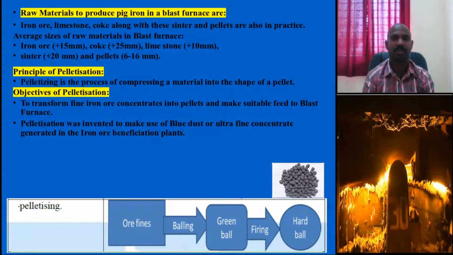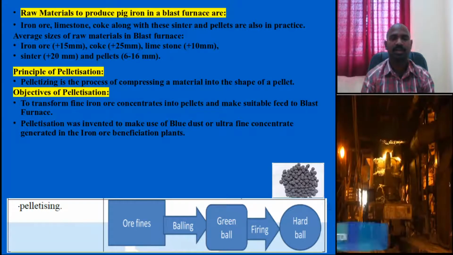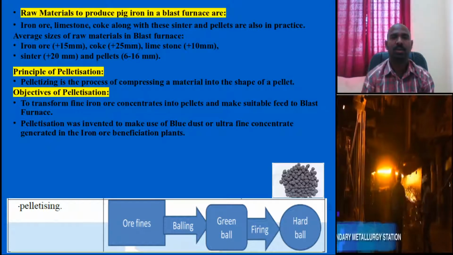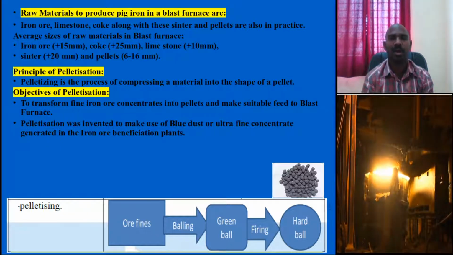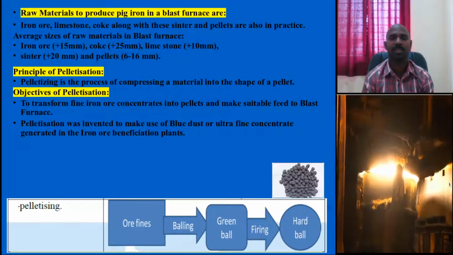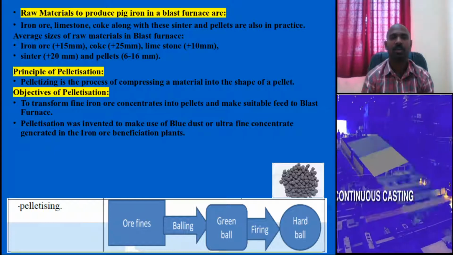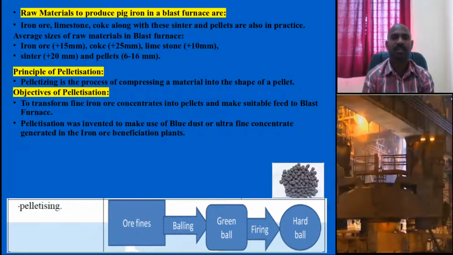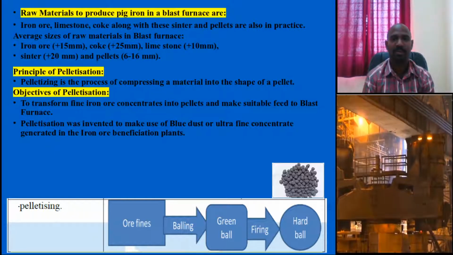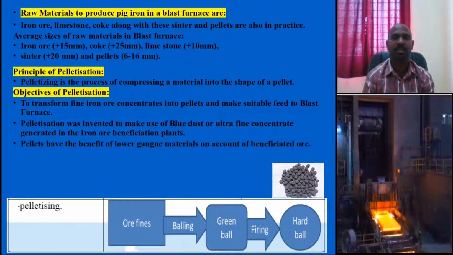Since there was a lack of raw material in the form of iron ore for the production of iron and steel, the iron demand was increasing, but the iron source raw material was decreasing. So in that situation, pelletization was developed.